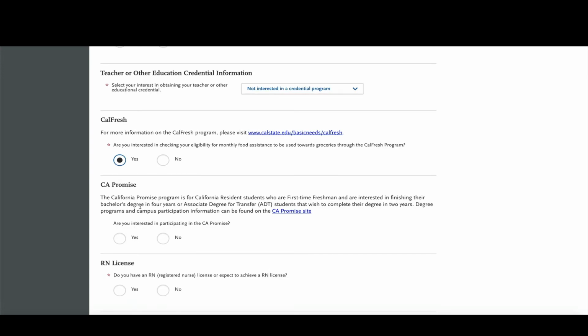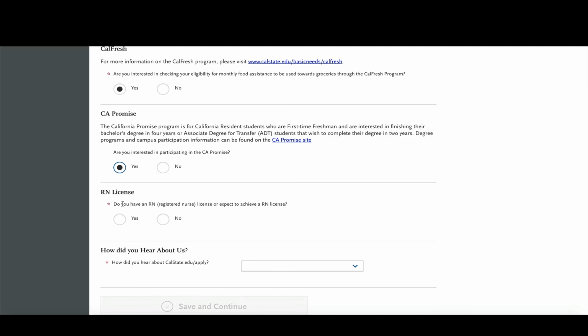California Promise. This is for students who are first-time freshmen and are interested in finishing their bachelor's degree in 4 years. These are only California residents that can qualify for this, or if you're completing an ADT for transfer, you can also qualify for this. So if you're interested in the program, click yes. If you're not interested, click no. I will click yes. If you're interested in an RN license, click yes. And if you are not, click no. I am not, so I'm going to click no.